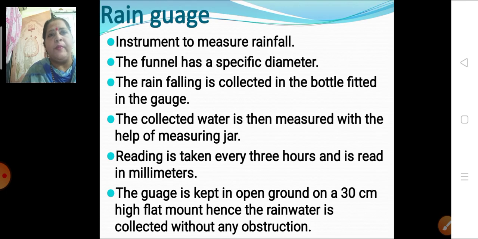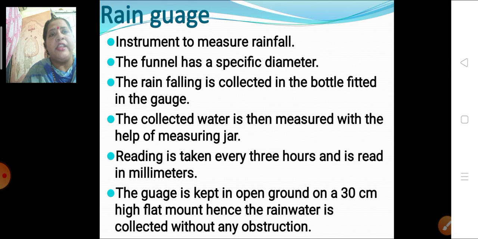First of all, a rain gauge is an instrument to measure rainfall. Here the funnel is fixed to a bottle. Now this instrument is kept out in an open ground, where only the rainwater will fall into the bottle. After the water is collected in the bottle, it is poured into the measuring jar. Then the reading is taken from the measuring jar and it is read in millimeters. That means the unit of measuring rainfall is millimeters.